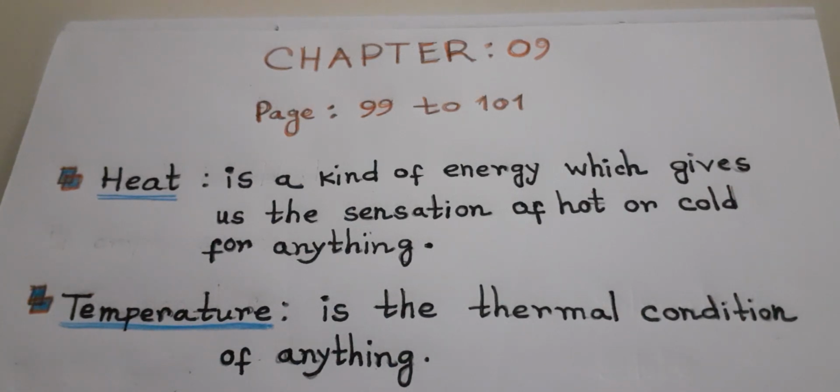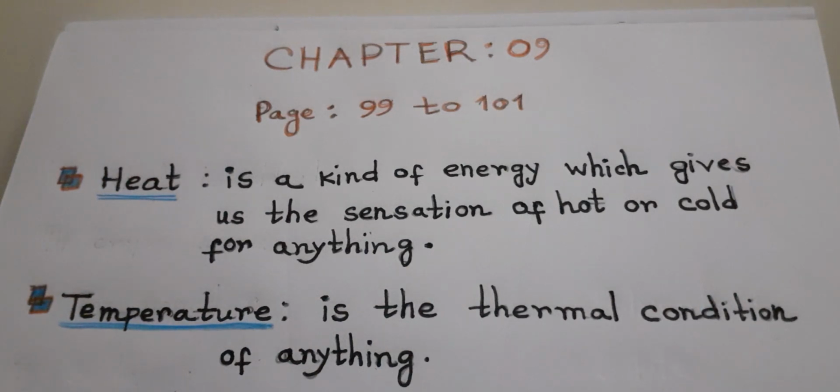We know what is pressure, we know what is temperature, and we have to know what is humidity. Humidity is the percentage amount of water vapor that is present in the atmosphere.